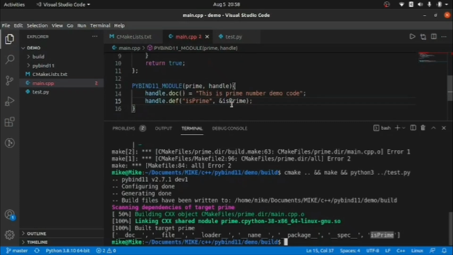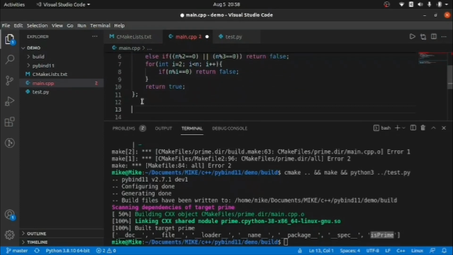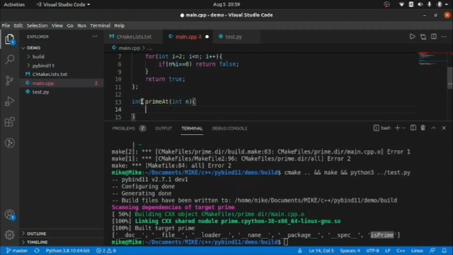Now what we need to do, we have to create a function for the index. When we are talking about the index, I already told you it will accept the input from a user of type index, and it will return the prime number of that particular index. Okay guys, so here we'll try to write the logic. The function name is prime_at, and it will accept an integer, that is an index number.